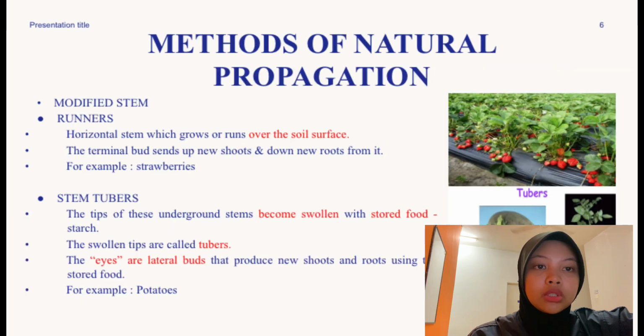Based on my research, there are methods of natural propagation. The first method is a modified stem. Runners are horizontal stems which grow or run over the soil surface. The terminal plant sends up new shoots and down new roots from it, for example strawberries. The next one is stem tubers. The tips of these underground stems become swollen with stored food starch. The swollen tips are called tubers.